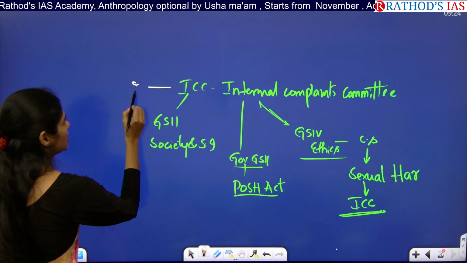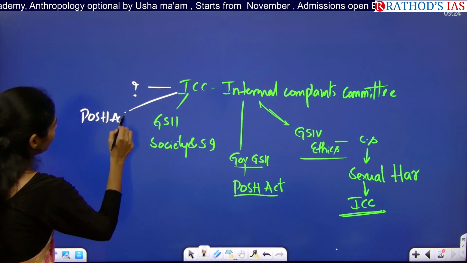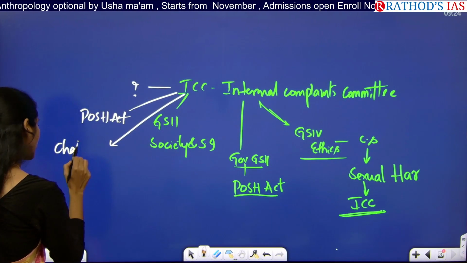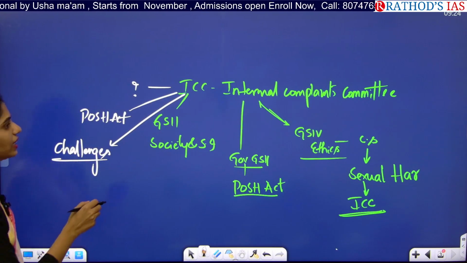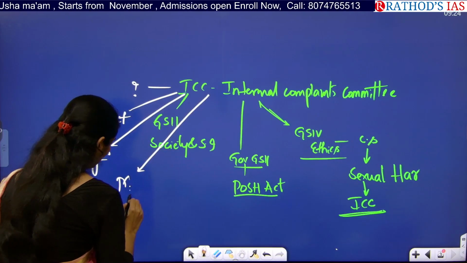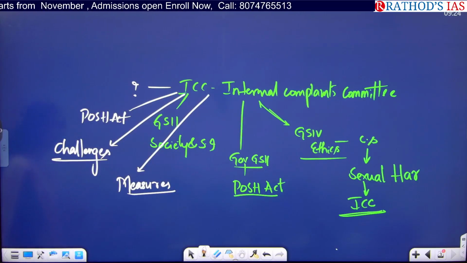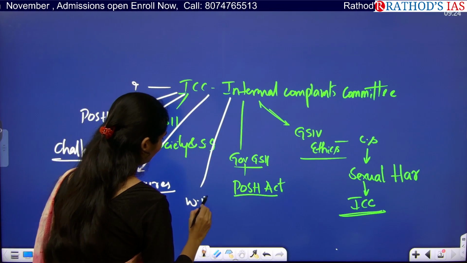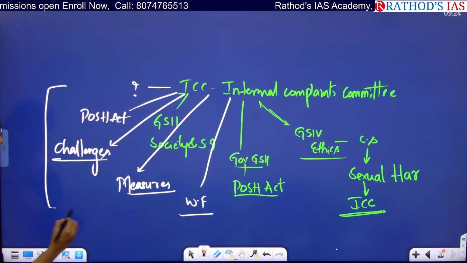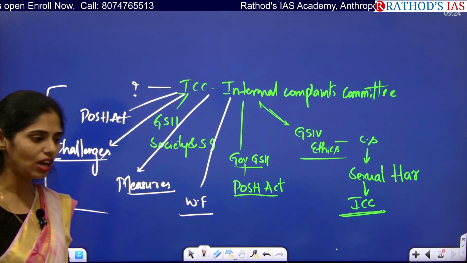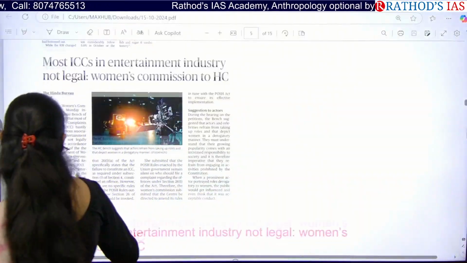Okay, so what are the dimensions you have to see? You have to see what is this ICC and what is this POSH Act, and you have to see what are the challenges. Because of these challenges only, it is now in news. What are the challenges of this internal complaints committee, and what are the measures we need to take to control the challenges, and you have to give the way forward as well. All these are very important dimensions, and there is a very high chance of getting questions regarding the internal complaints committee now because of the increasing sexual harassment cases across the country. Okay, now let us see this article in detail.